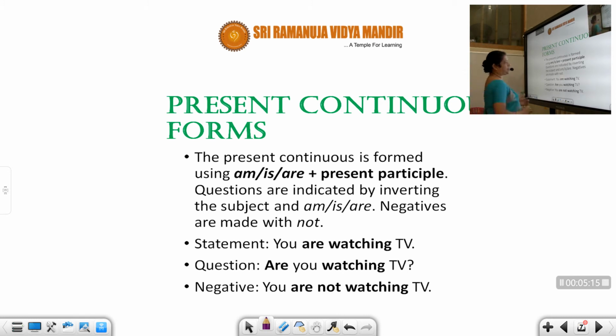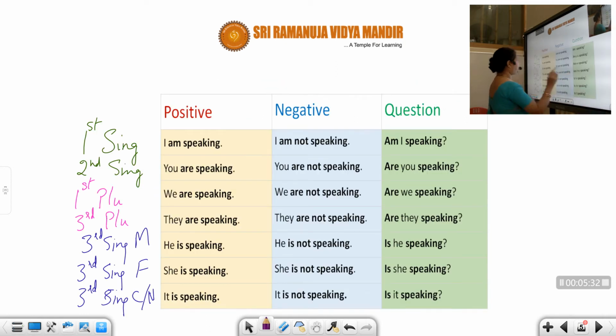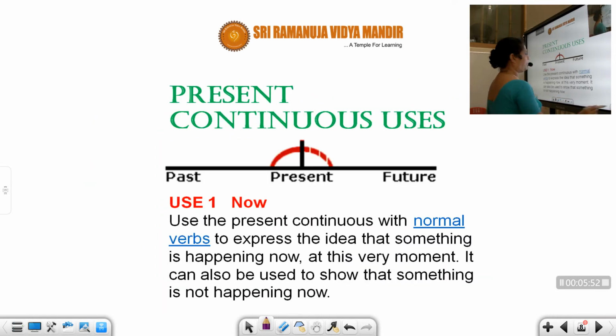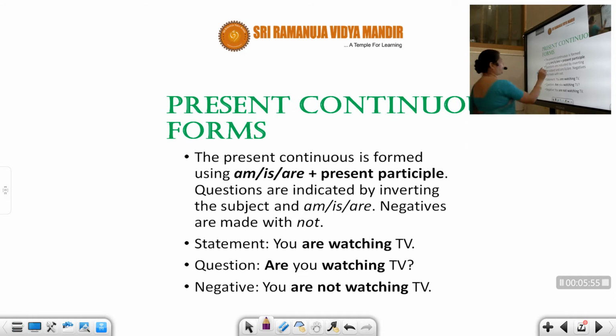Present continuous forms. I was telling you, students, the various forms of present continuous. We are supposed to use am, is, are for the present continuous. You remember the tabular form. Am, is, are. So can you see? Am, is, are. So these only will be used. So that is the form. So you can see this point.